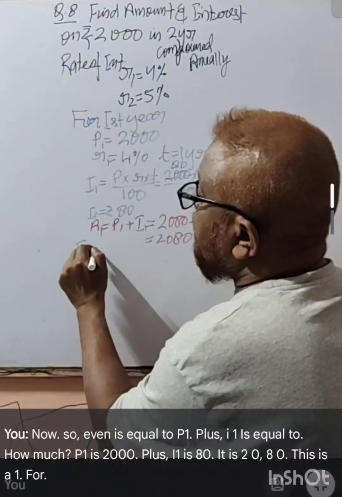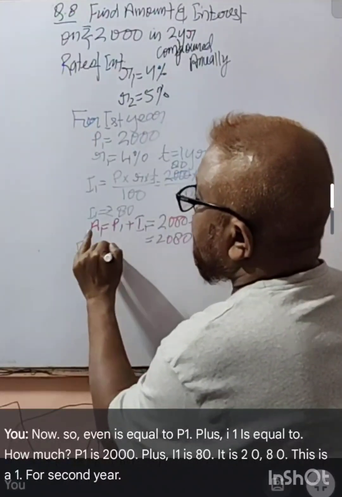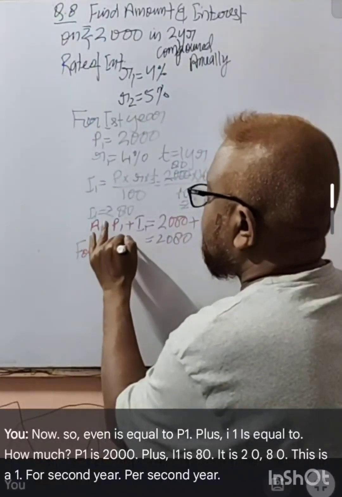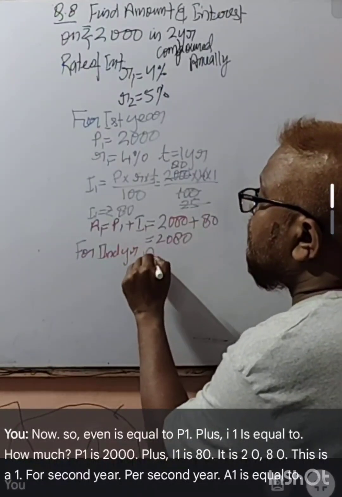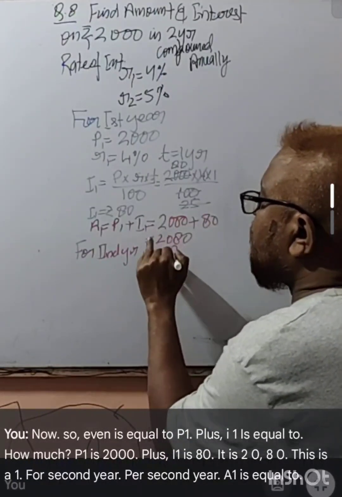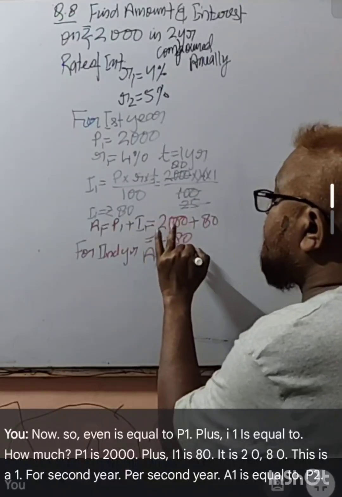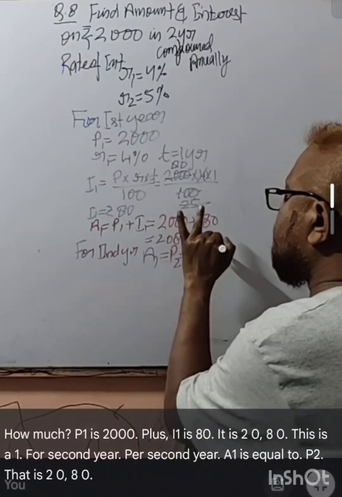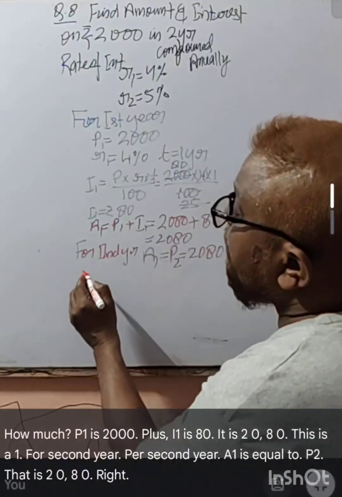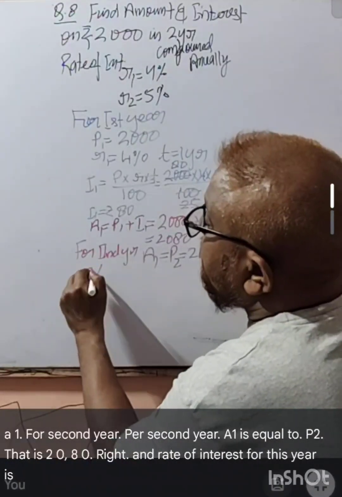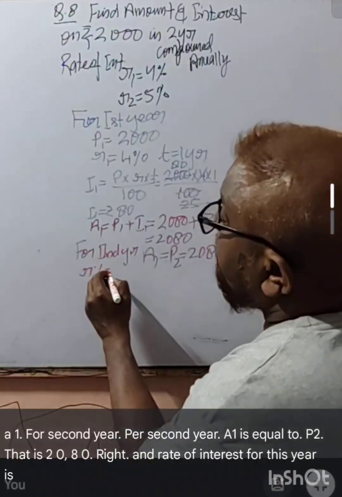For the second year, A1 is equal to P2, that is 2080, and the rate of interest for this year is 5%.